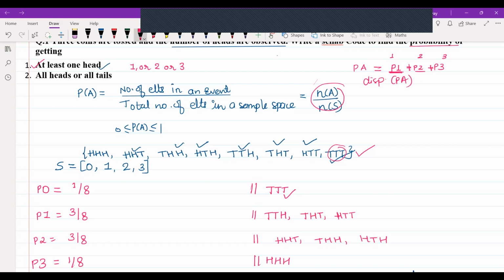And the last question says that all heads or all tails should appear. All heads, in that case, number of heads is 3. That means P of 3. All tails, in that case, number of heads is going to be 0. So P of 0. So these two I'm going to add. P of 0 stands for all tails, P of 3 stands for all heads. So probability of getting all heads or all tails. Again, the word or is there, so that is why I have put a plus sign in between them. So that I will store in a variable P of B, and in the next line, I will display P of B. And with this, you are done with this practical.